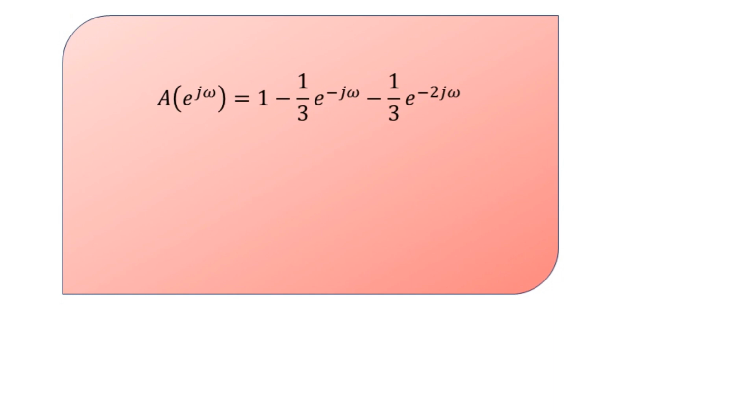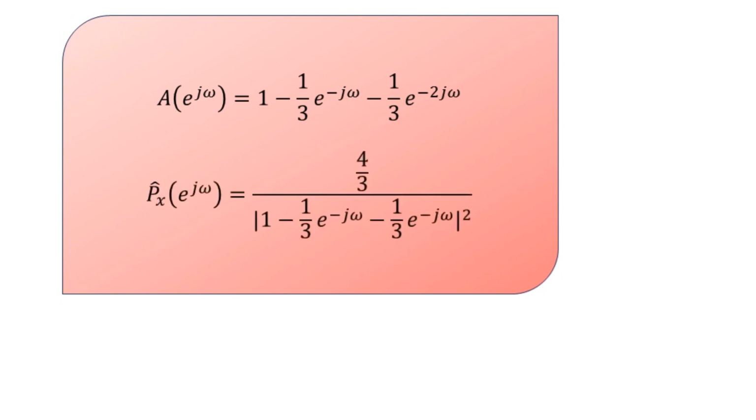Now, having the knowledge of the modeling error epsilon suffix 2 and A as a function of e to the power j omega, which is put into the denominator for calculation of the mod square, we get the required estimate of the power spectrum for the given autoregressive random process.